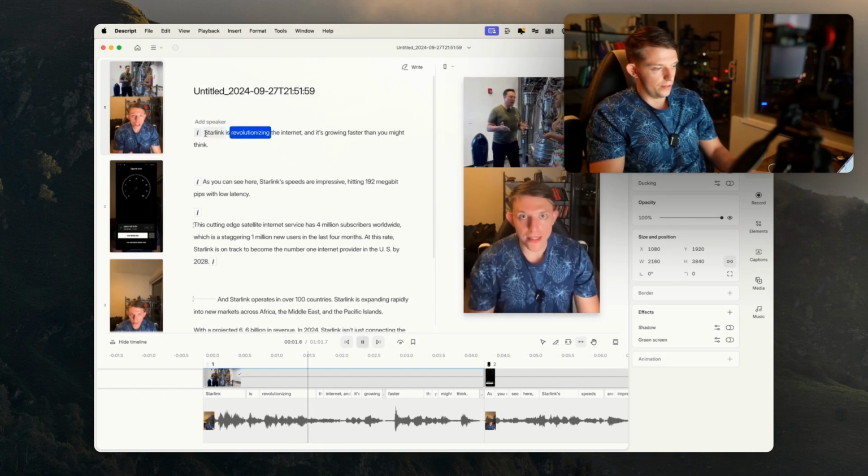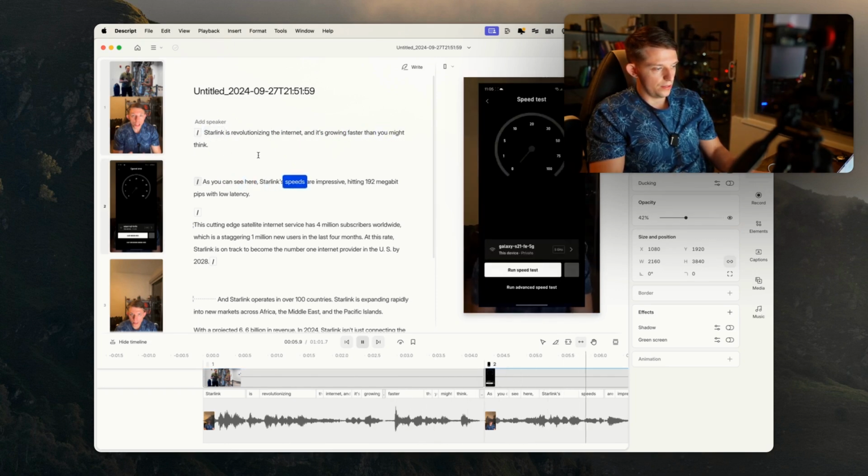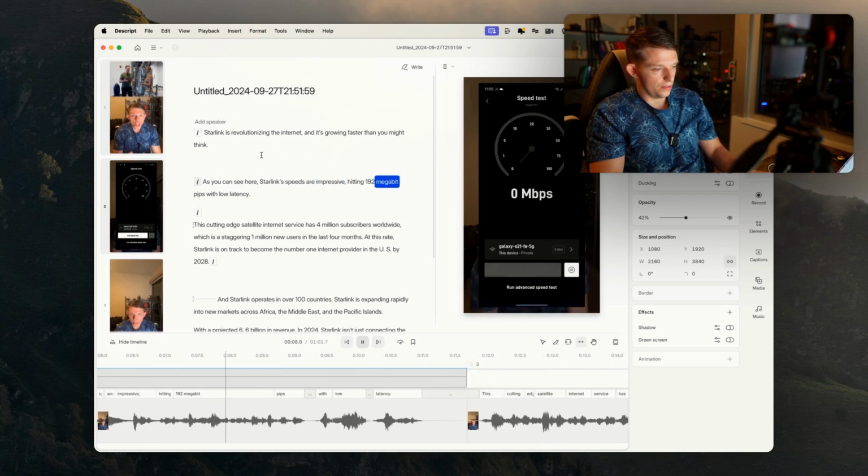Starlink is revolutionizing the internet, and it's growing faster than you might think. As you can see here, Starlink speeds are impressive, hitting 192 megabits with low latency.